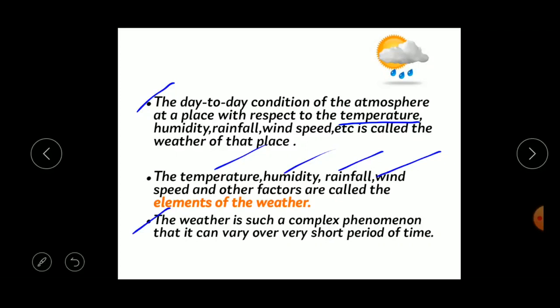So the weather of a place can change hour to hour, day after day and week after week, right? Sometimes it is sunny in the morning, but suddenly clouds appear from nowhere and it starts raining heavily, or a heavy rain may vanish in a matter of minutes and give way to bright sunshine, right? So the weather is such a complex phenomenon that it can vary over a very short period of time. Understood, children?